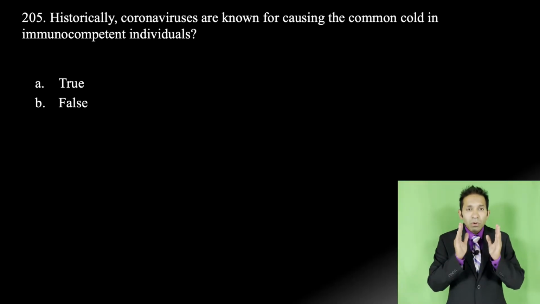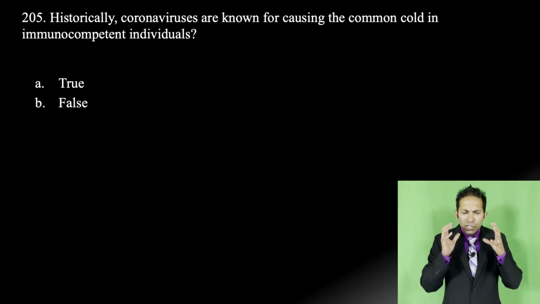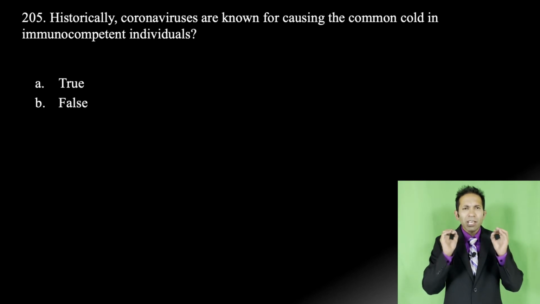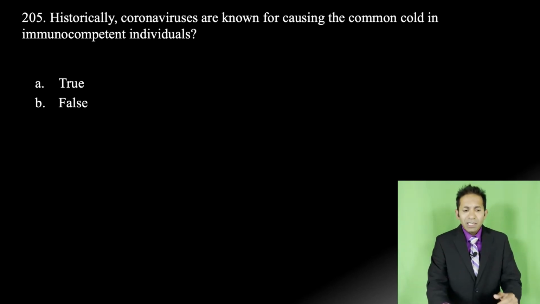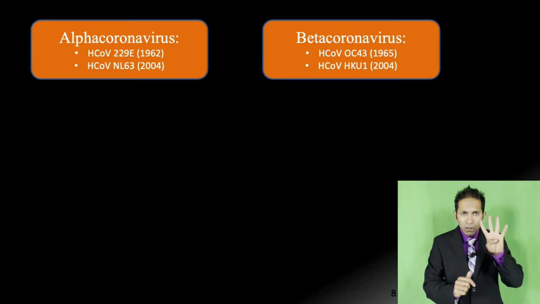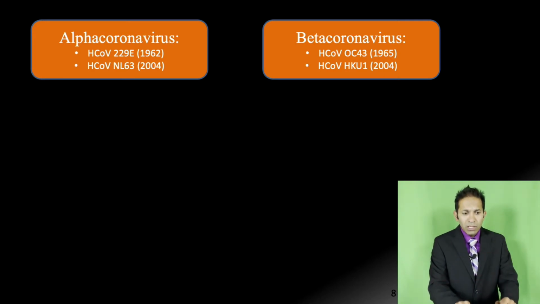Question number 205. Historically, coronaviruses are known for causing the common cold in immunocompetent individuals. Is this statement true or false? This statement is true. Let's go to the next slide and talk about common cold. Now, there are 4 coronaviruses which cause common cold. They are 229E, which was discovered in 1962.